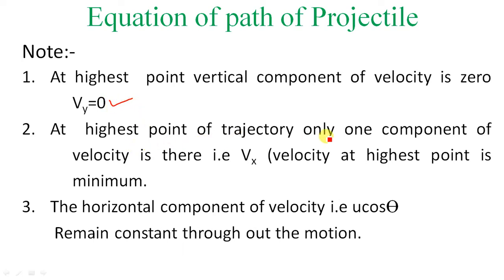At the highest point of the trajectory, only one component of velocity is there, that is vx. So velocity at the highest point is always minimum. The horizontal component of velocity is, instead of theta, alpha. We have given the notation alpha, and u cos alpha remains constant throughout the motion.